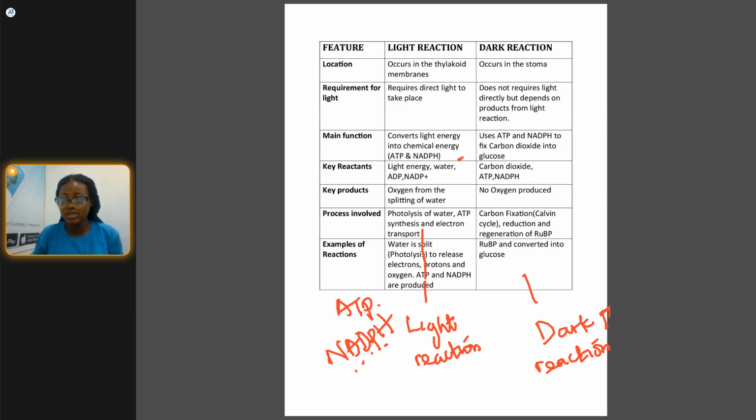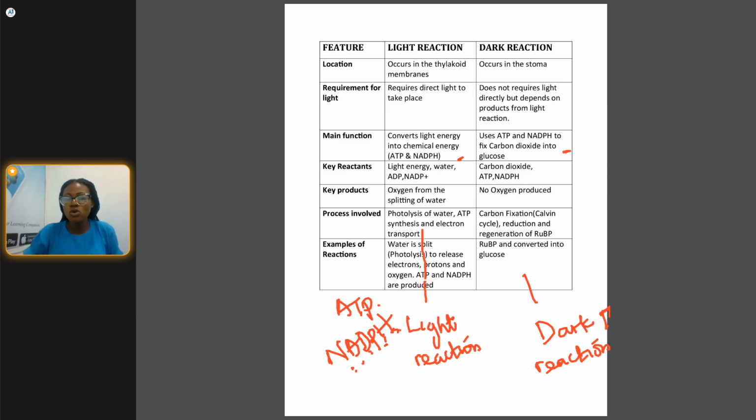Then for the dark reaction, they now make use of the ATP and NADPH produced by the light reaction. Like I explained, the light reaction converts the light energy into chemical energy, so that the plants can have energy to perform their activities at night.